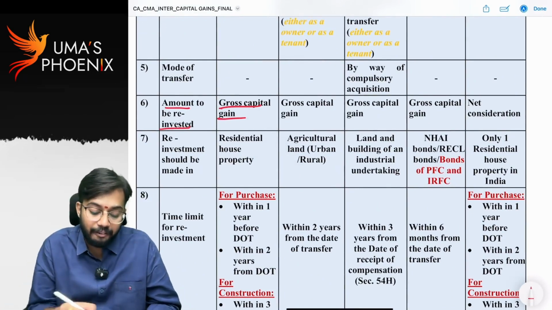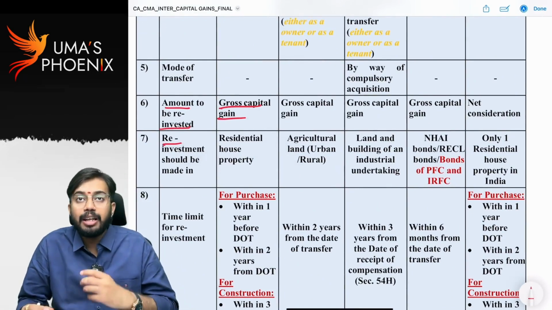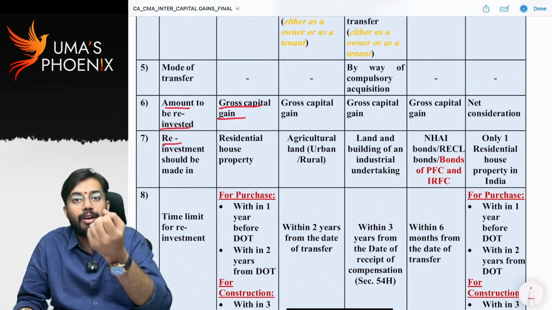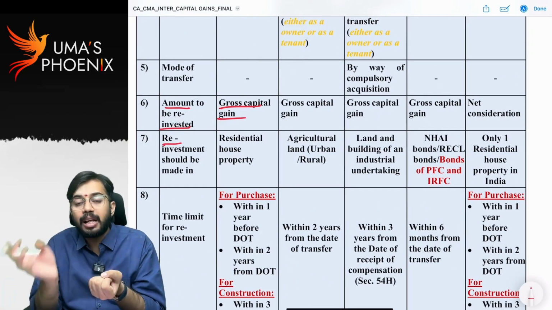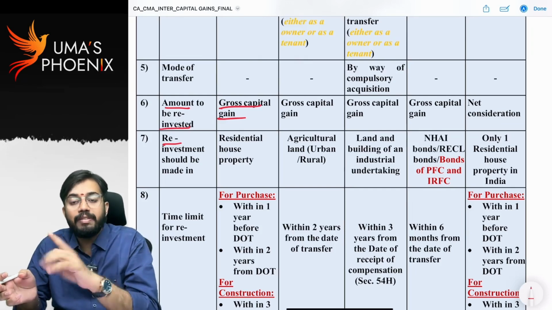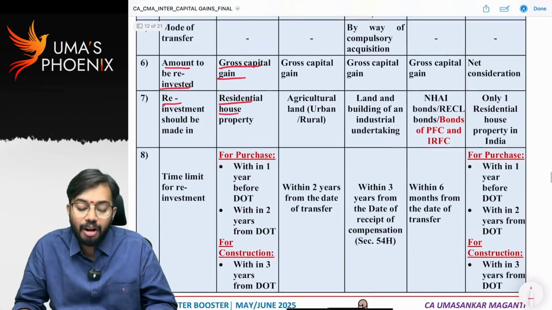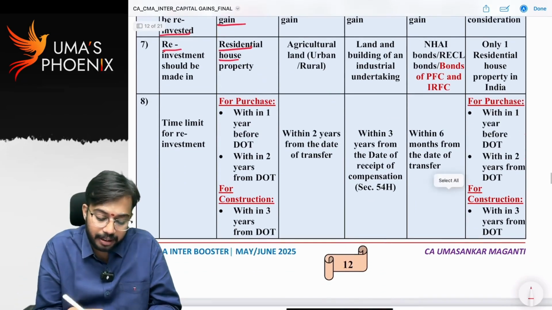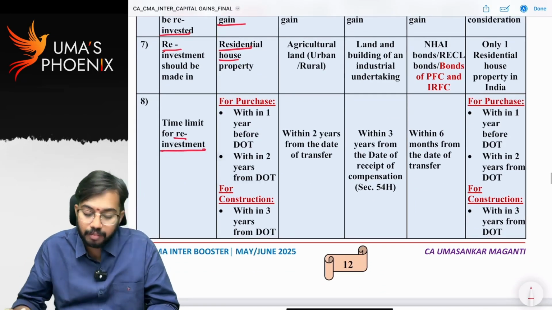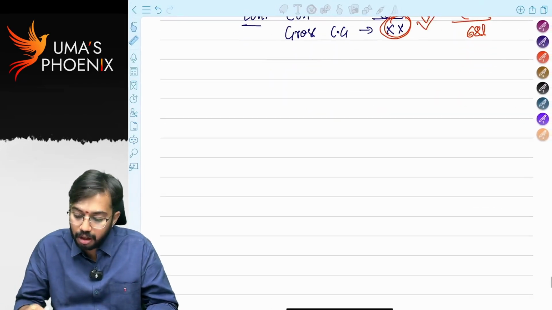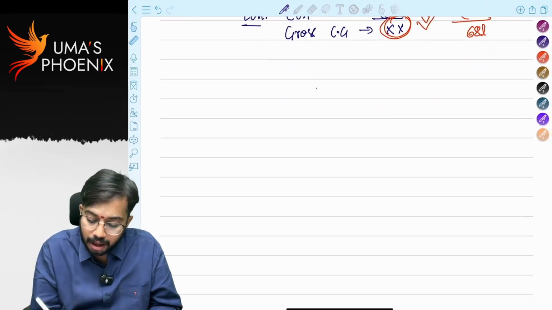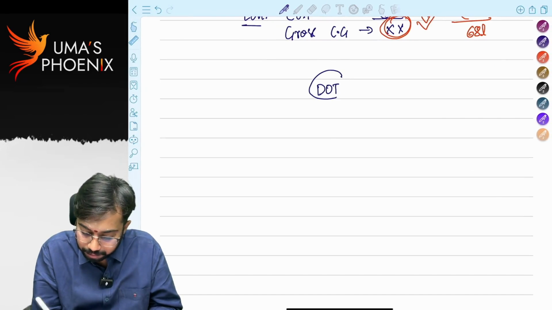Is it clear? Where reinvestment should be made? I sold residential house property, I got capital gain. Where this capital gain I have to reinvest? I have to reinvest this capital gain in new residential house property. Is it clear? What are the time limits for reinvestment? Date of transfer.